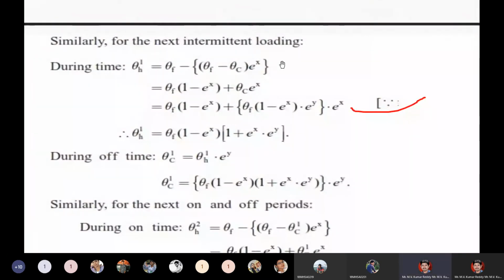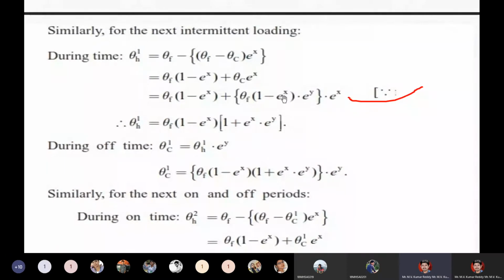Similarly, next are the intermediate values, that is, the initial conditions. Theta h and theta c are the starting equations. The next one is theta h1, the next condition, and theta c1 is the next condition. In heating, the next conditions are theta h2, theta h3, theta h4, and so on. For cooling it is theta c, theta c1, theta c2, theta c3, and so on.